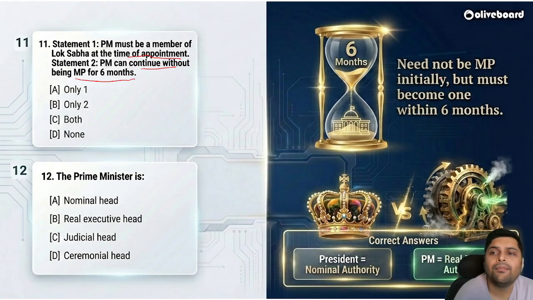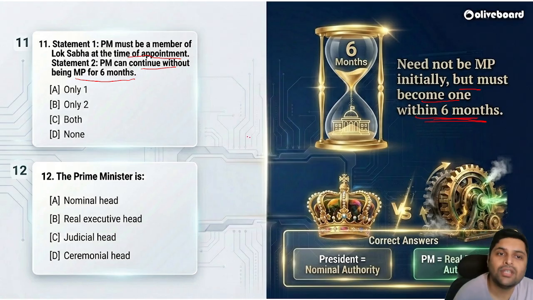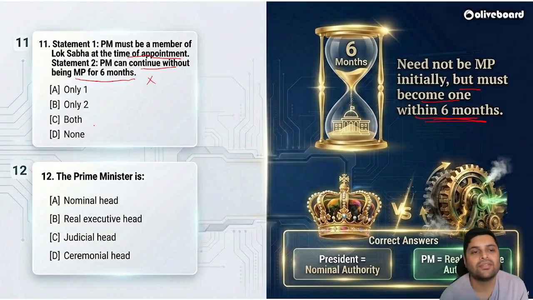He need not be an MP initially, but he should become one within 6 months. So, PM must be a member of Lok Sabha at the time of appointment: need not be. Can continue without being an MP for 6 months? No. Within 6 months, he has to become a member. Simple. Let us go ahead.